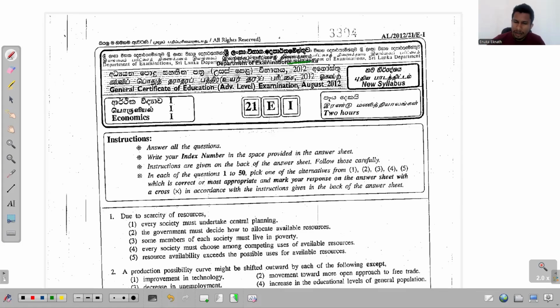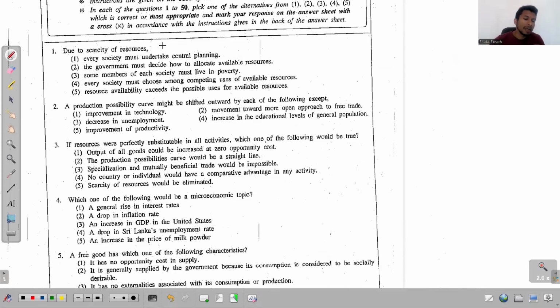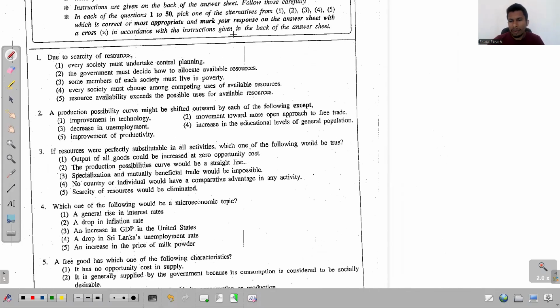Right, now this is about this 2012 MCQ paper. The first question: due to scarcity of resources. All right, so let's discuss the things that we have learned under the topic of scarcity.